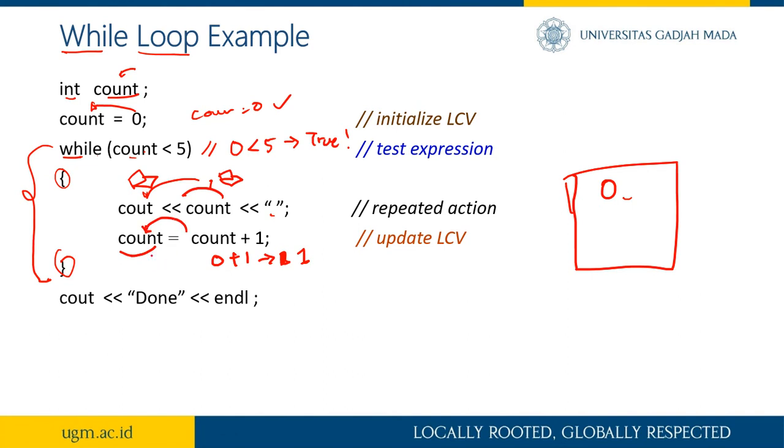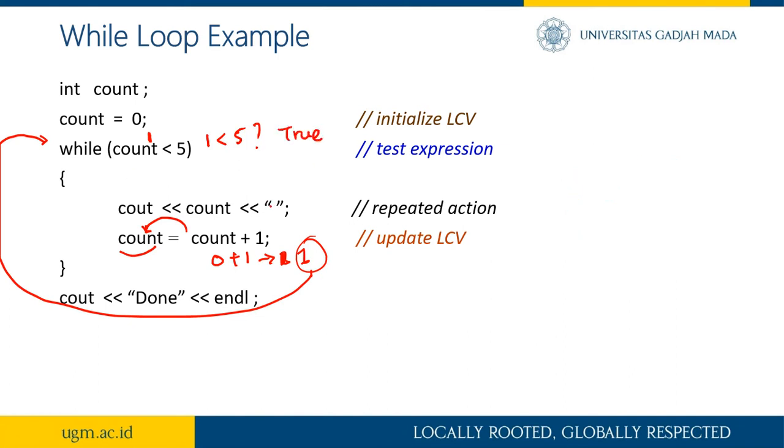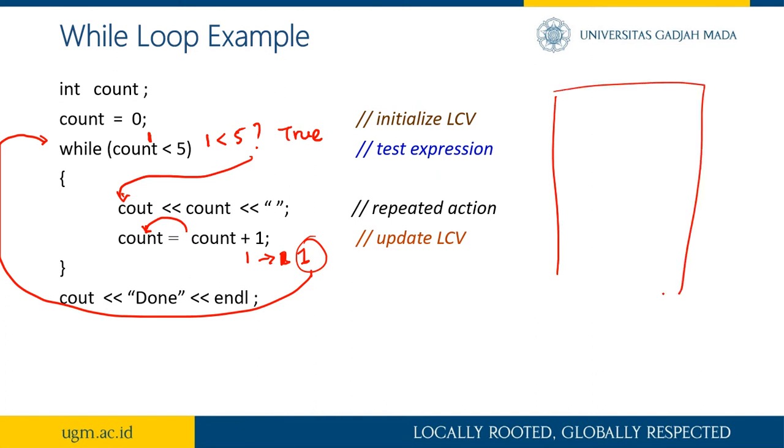So now count is 1, and we are going to repeat this section. Now count is 1, so we check whether 1 is less than 5. Yes, true again, so we do it again. This is the console, 0 and then 1.